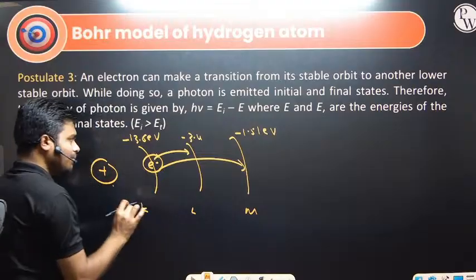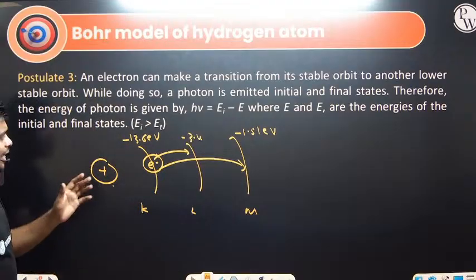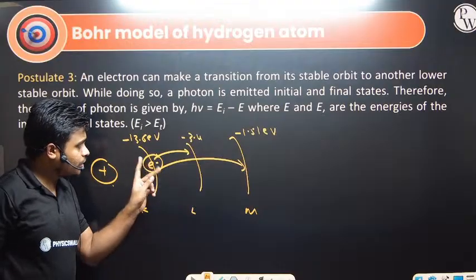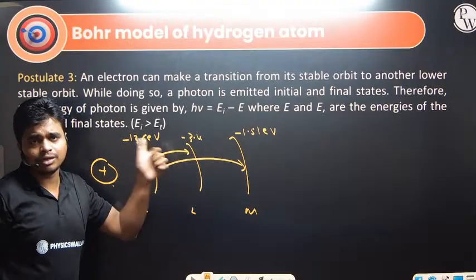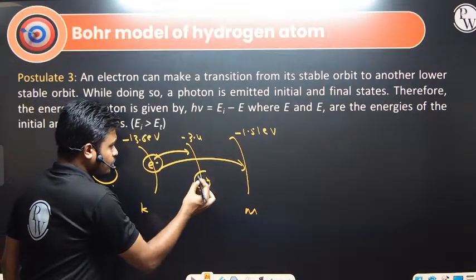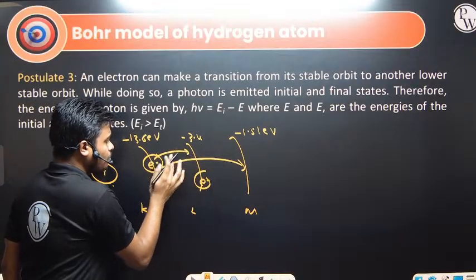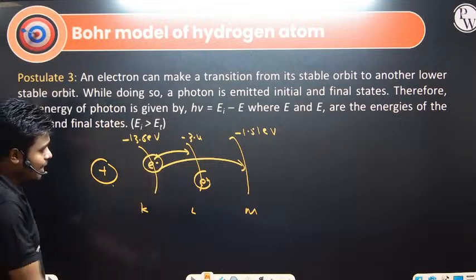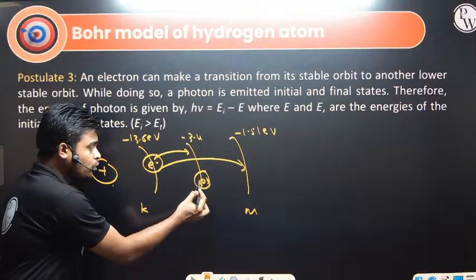So here, if the electron is taking energy in the form of light, the electron will jump from the lower energy state to the higher energy state. On the other side, what will happen? In this case, when the electron is jumping from this point to this point, it will absorb the energy. If the electron is jumping from the higher energy state to the lower energy state,